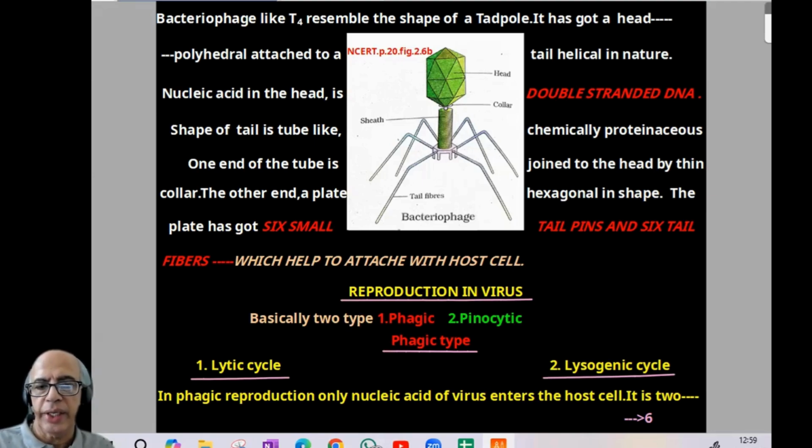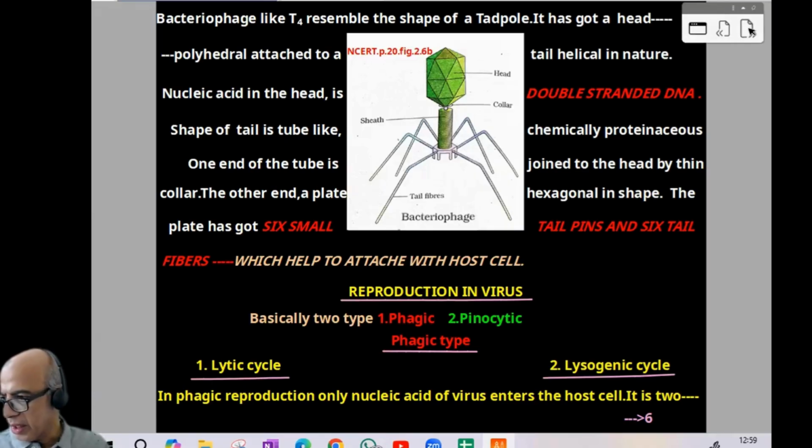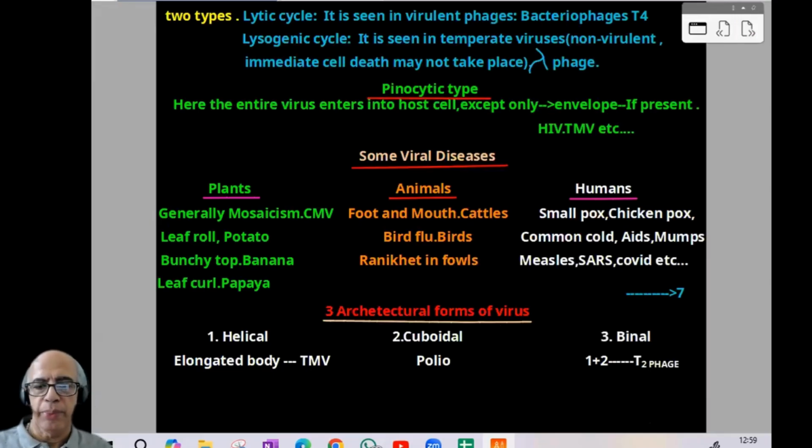So what is lytic cycle? It is seen in virulent phages, bacteriophage T4. And the lysogenic cycle is seen in temperate viruses. Temperate virus normally means non-virulent. Immediate cell death may not take place. Example is lambda phage. I think up to that it is clear. Now we can continue with the next page.